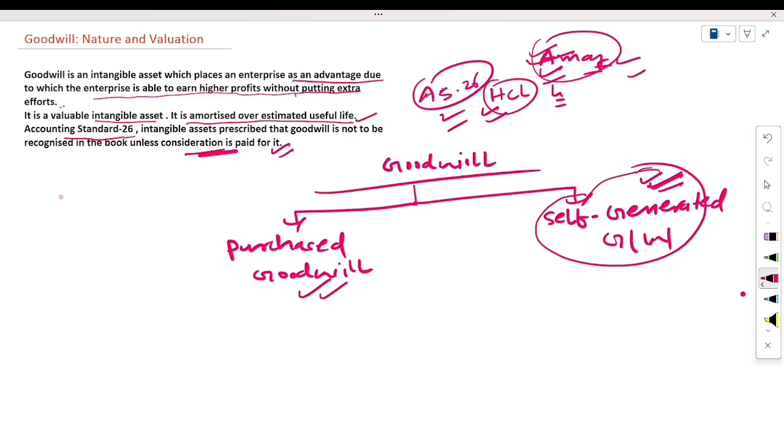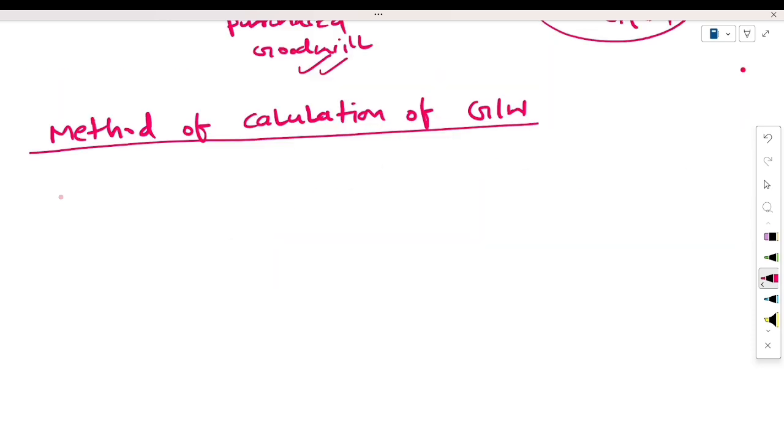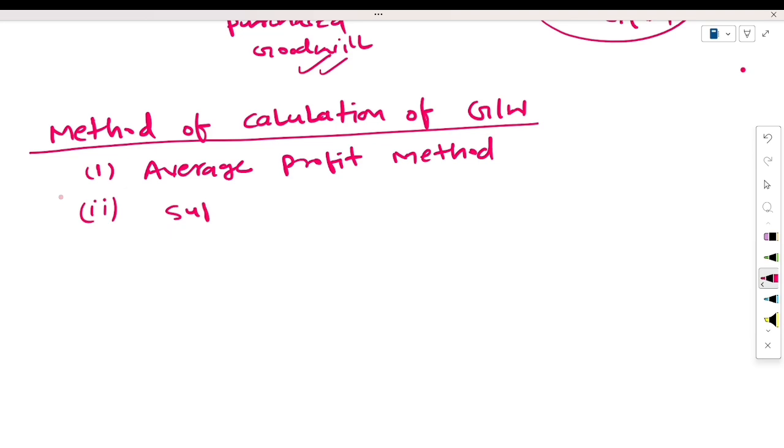How do we calculate the valuation of this goodwill? Here we will learn three methods for the calculation of goodwill. The first method is the average profit method, the second method is the super profit method, and the third method is the capitalization method.